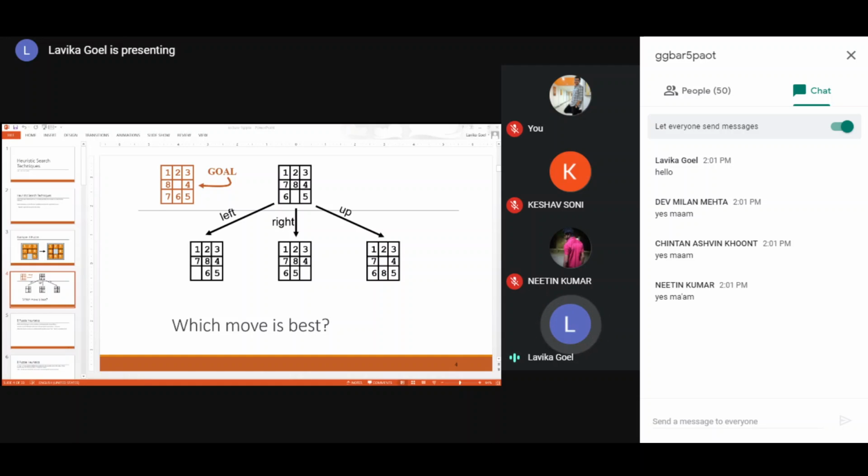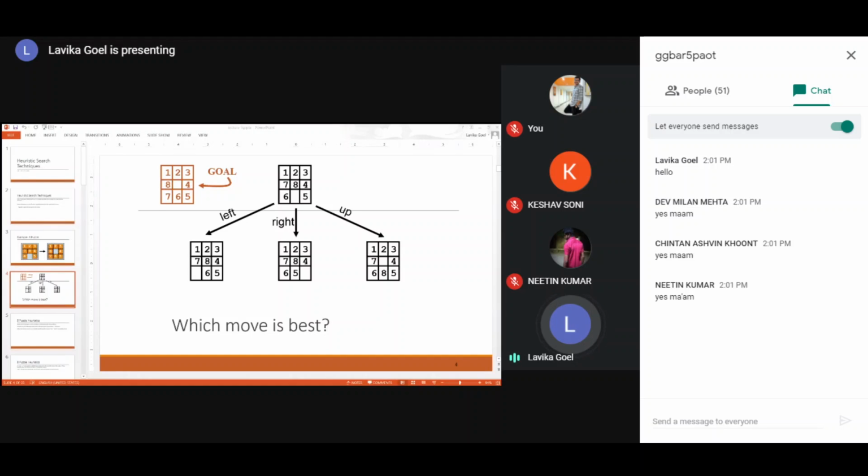So what could be the next possible states? The rules of the game you need to know. Basically, in the 8 puzzle problem, you can move one tile at a time and you can move a tile into the empty space. Those are the two rules you need to consider while forming the next state. If you consider these rules, then what could be the next possible states?